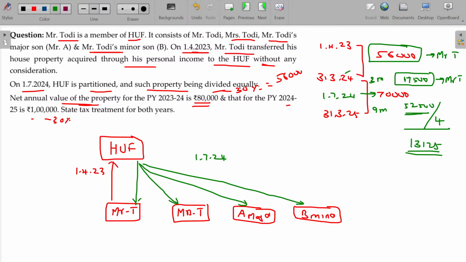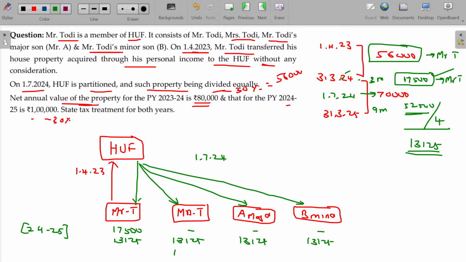Now see, you forget about this year. For the financial year 24/25, up to partition, this 17,500 will be taken only in the hands of Mr. T. Thereafter, 13,125, 13,125, 13,125.